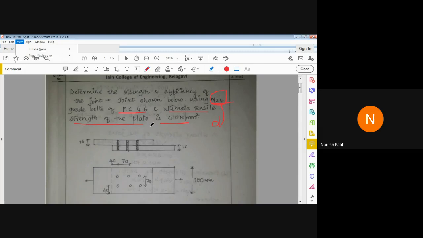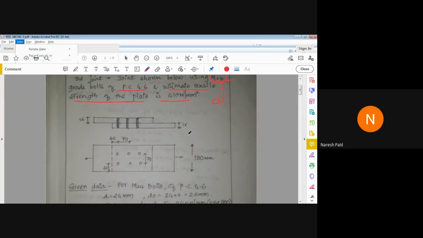Now, what do you mean by 4.6? What does it indicate? Ultimate and yield stress. Yes, very good. So that indicates the ultimate strength of bolt and the yield strength of bolt.